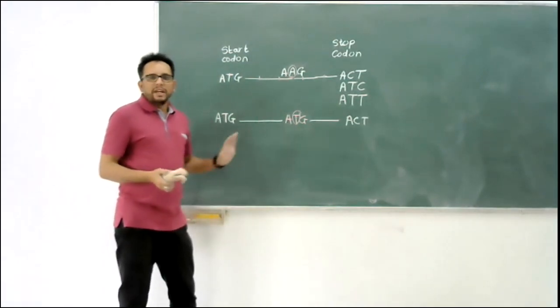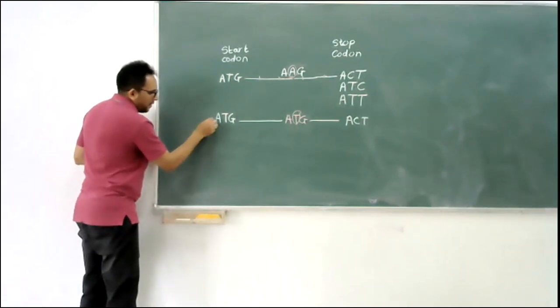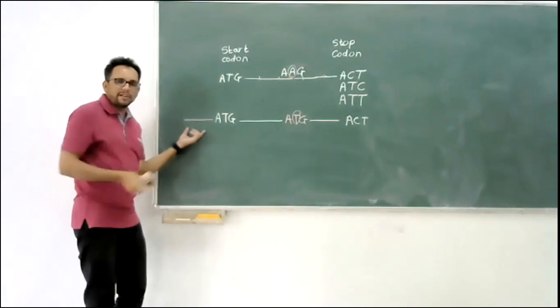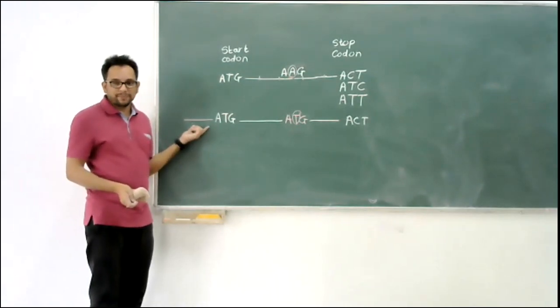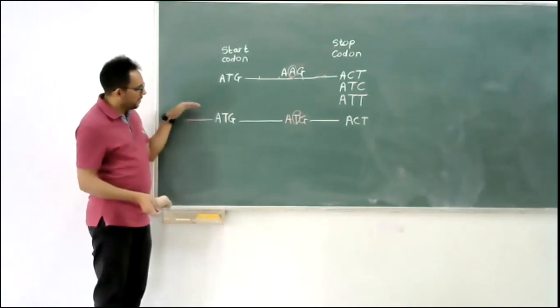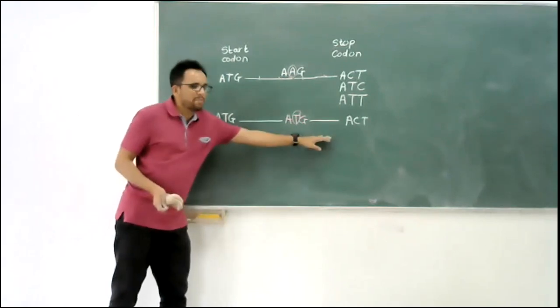Start codon. It will not matter, because usually before the start codon there is a certain sequence which is recognized by every ribosome. The ribosomes recognize the first ATG, and then they will start protein synthesis.